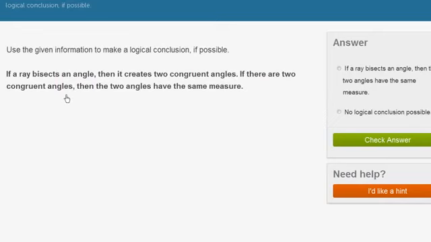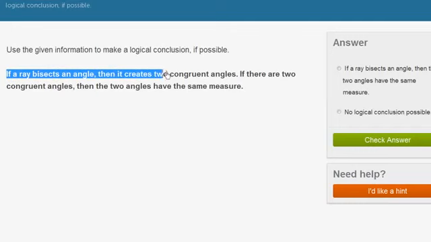If there are two congruent angles, then the two angles have the same measure. Okay, I can buy that as well. If a ray bisects an angle, then the two angles have the same measure. So the first sentence says, if a ray bisects an angle, then it creates two congruent angles. But then the next one says, if there are two congruent angles, then the two angles have the same measure. So if a ray bisects an angle, there are two congruent angles, which the next sentence tells us have the same measure. And that's this statement here: if a ray bisects an angle, then the two angles have the same measure.